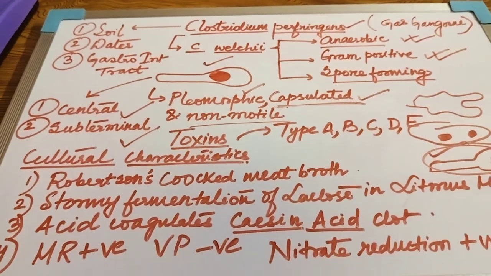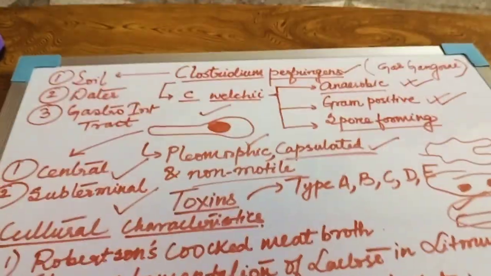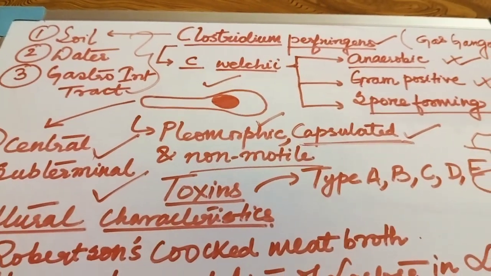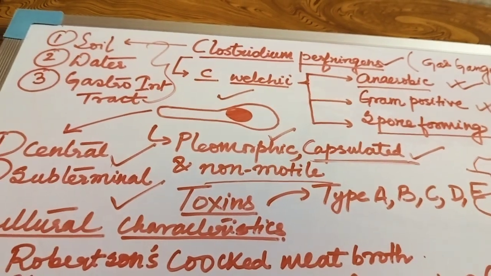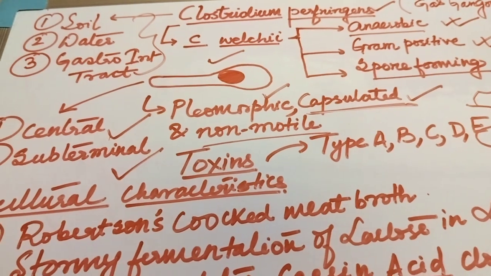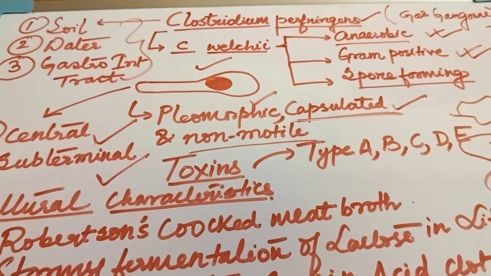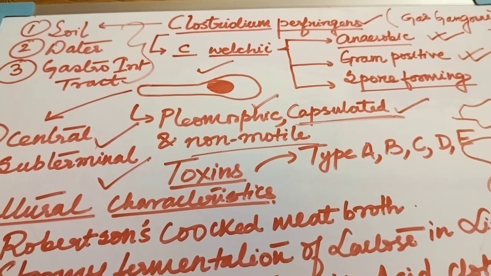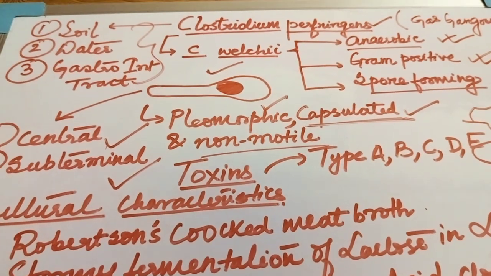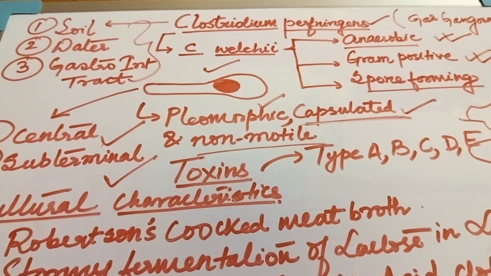Now I move on to another important point, that is the availability, meaning where this Clostridium thrives. This is a very important point. Clostridium thrives mostly in the soil. Now we know that in most cases a soil organism like Bacillus subtilis is under risk group 1, so it doesn't cause any disease, but soil is the source of this Clostridium. That's why it says that if your soil comes in contact with a cut wound, you may have to take tetanus toxoid.